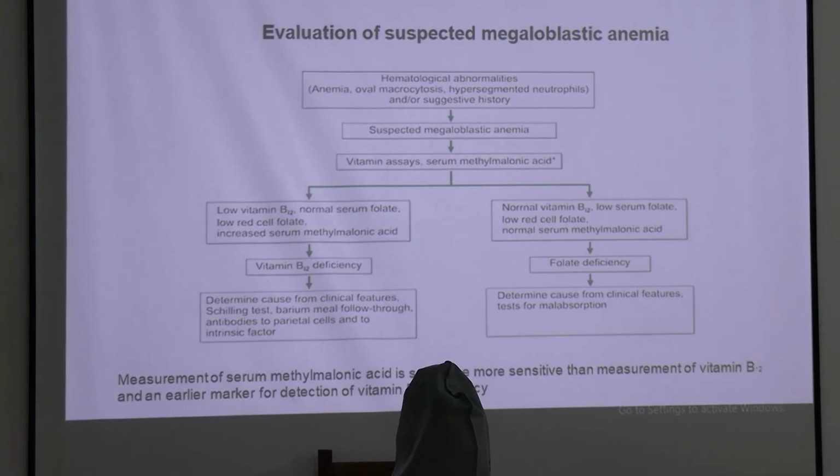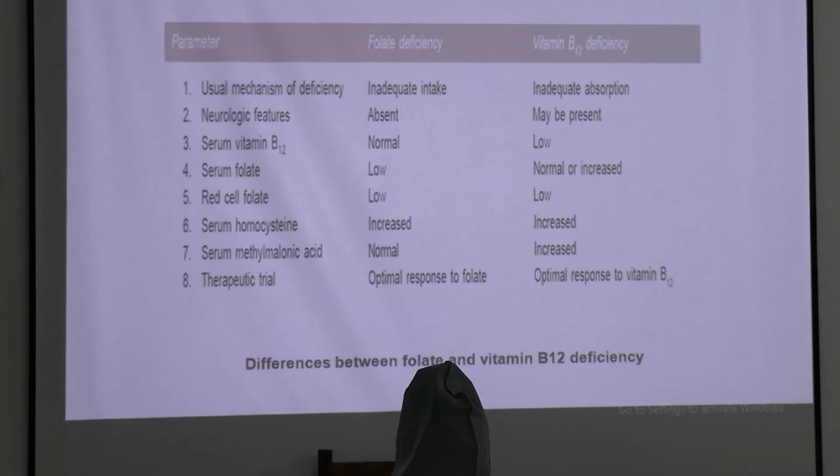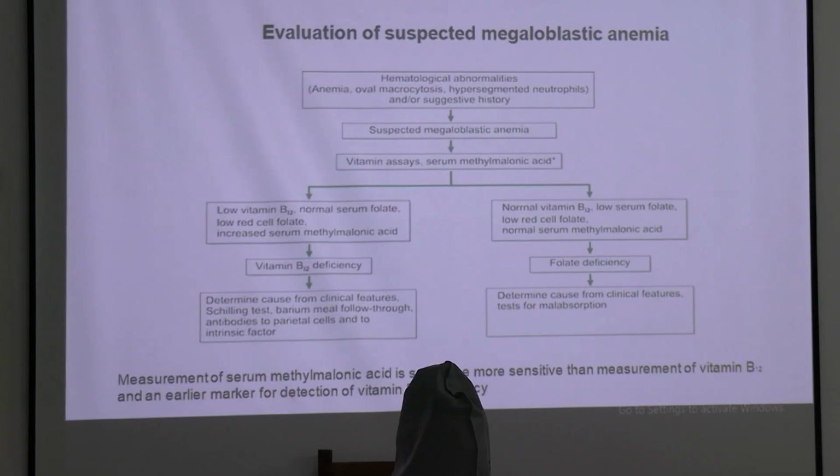So how do we evaluate a case of suspected megaloblastic anemia? There may be hematological abnormalities, like anemia, oval macrocytosis, and hypersegmented neutrophils, and the history may also be suggestive. In these cases, we will suspect megaloblastic anemia.